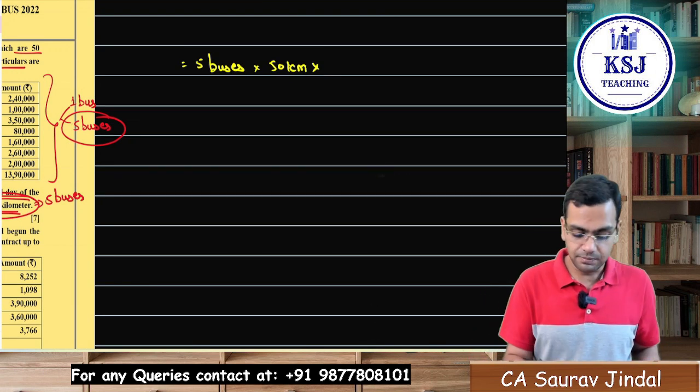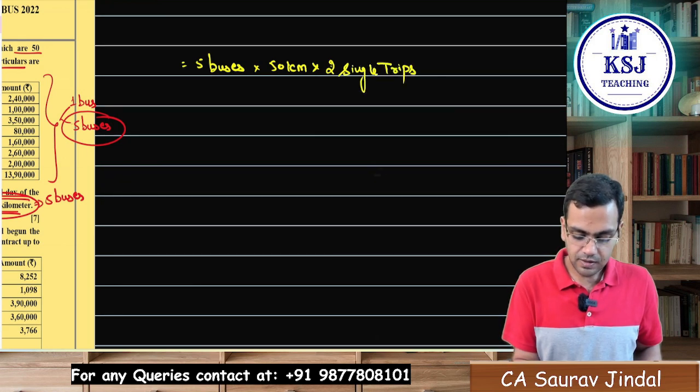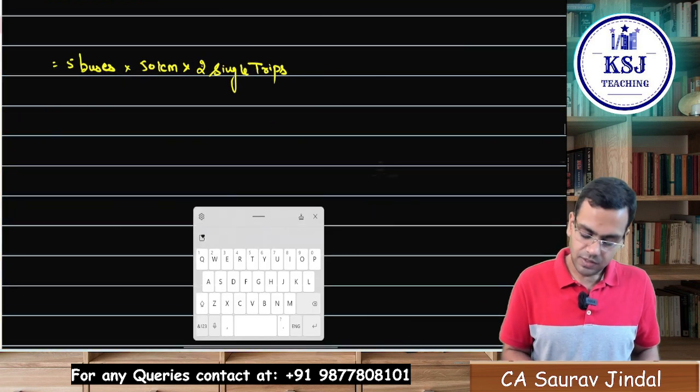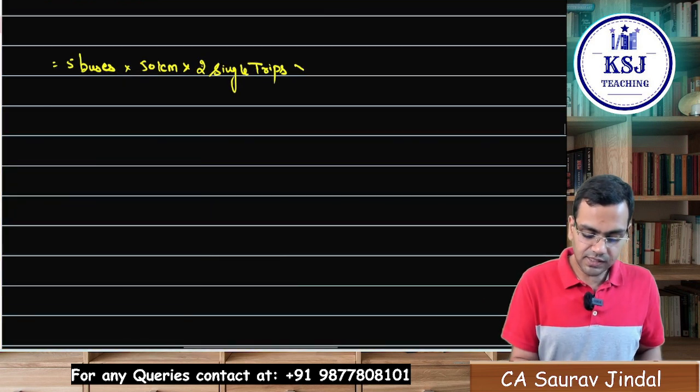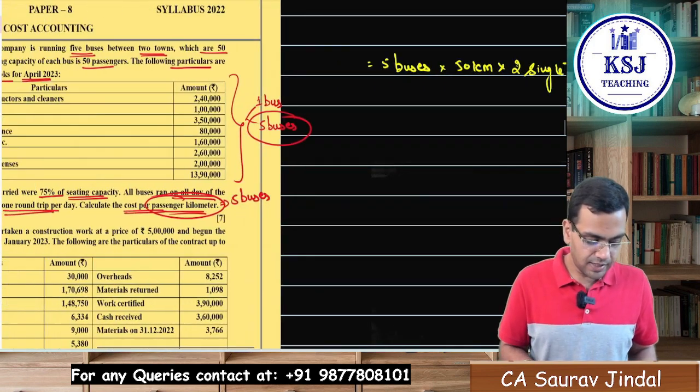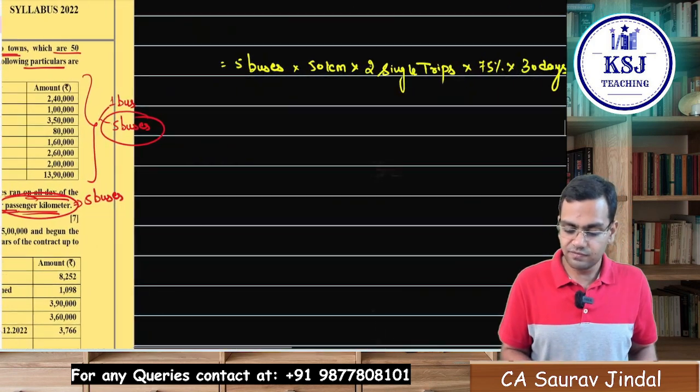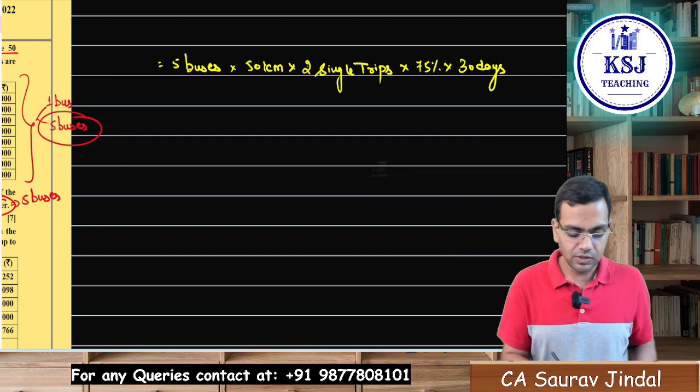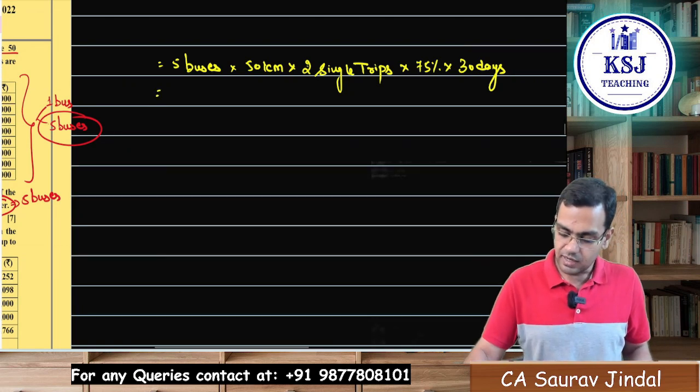1 round trip, or I can say 2 single trips, right? Any doubts? Fine, sir. What is the seating capacity that they normally carry? 75% into 30 days, because we are talking about the month of April, right? And these expenses are also given for the month of April. So this is how the passenger kilometers will be calculated.